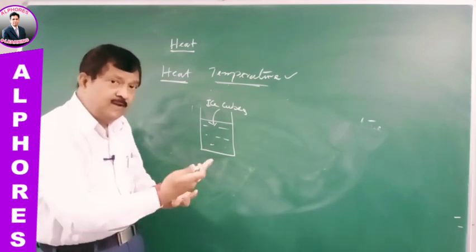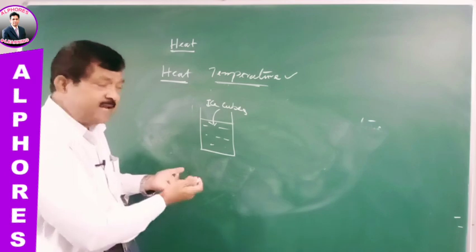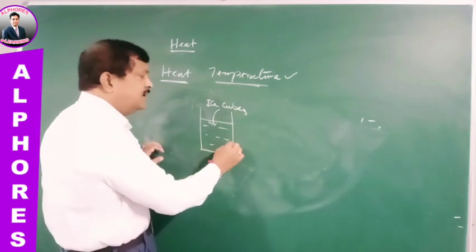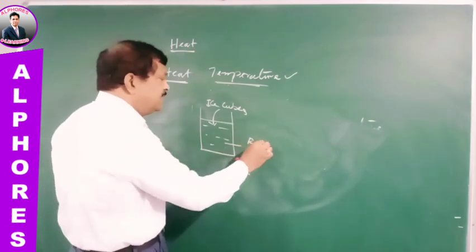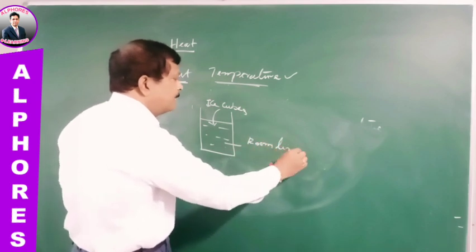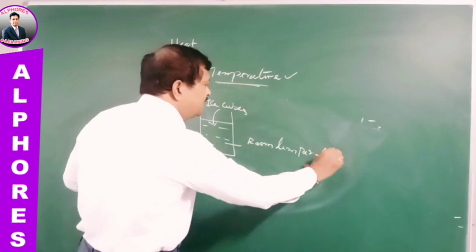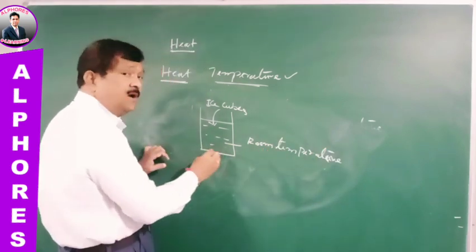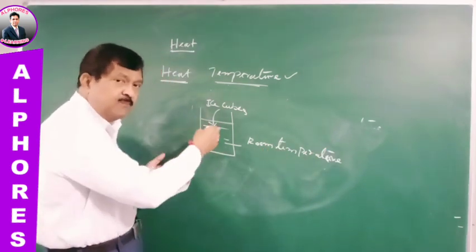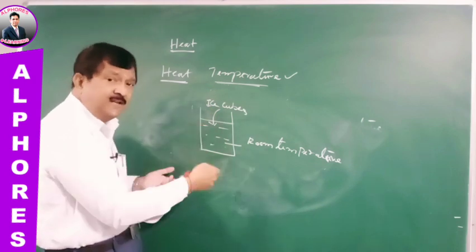Why is the water cooled? As in the previous case, the water we collected from the tap was initially at room temperature only, but now it is not like that. When you place your hand, you can feel it is cold.